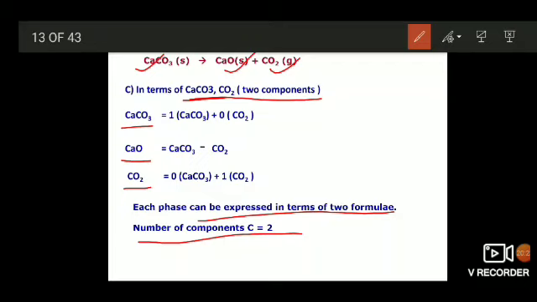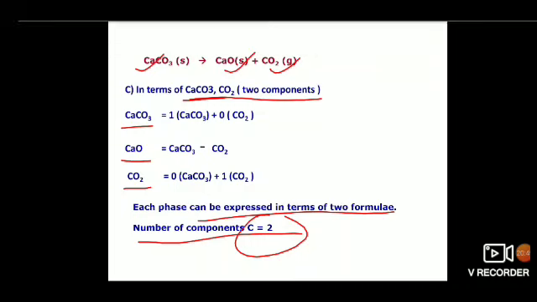So that is why we are taking number of components as 2. The word minimum number of, in the definition, is also taken into consideration. So this is about the definition of component and an example for components.